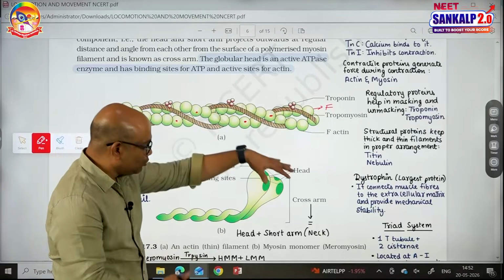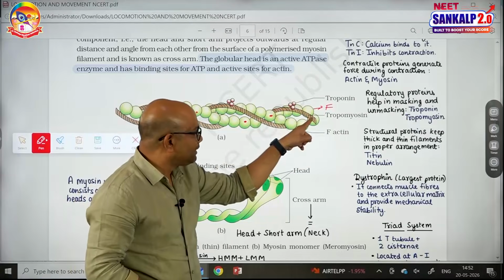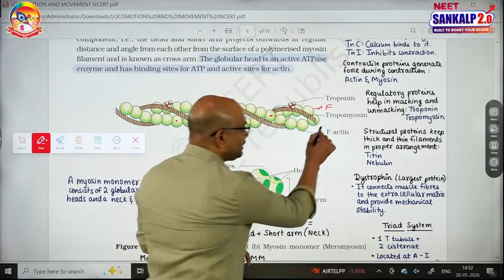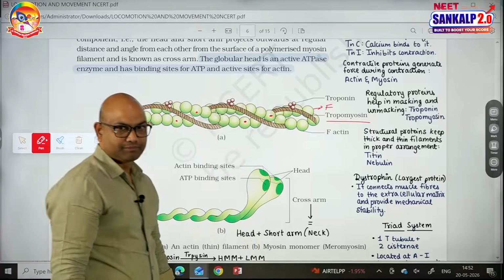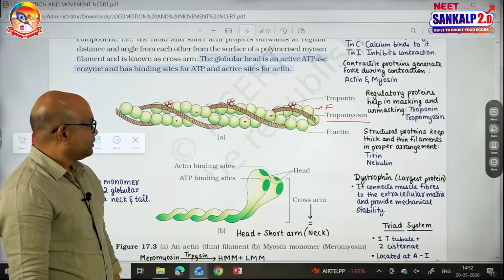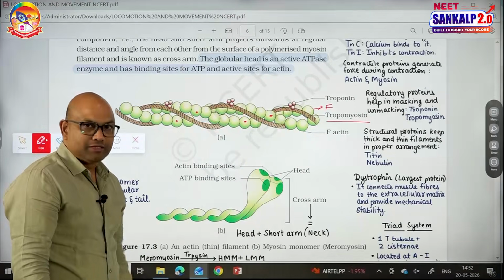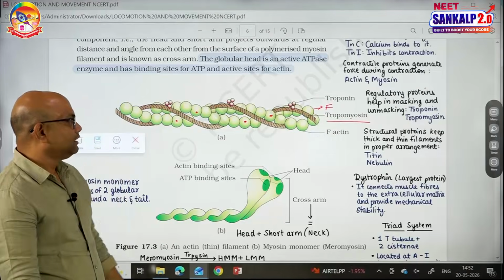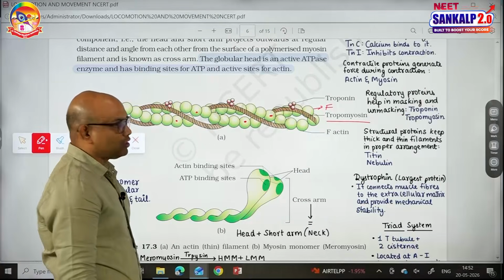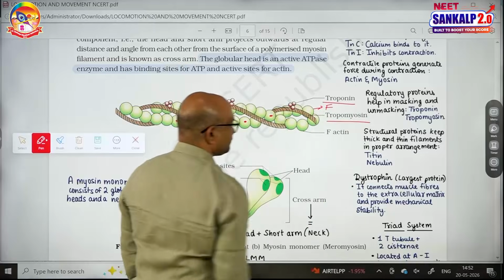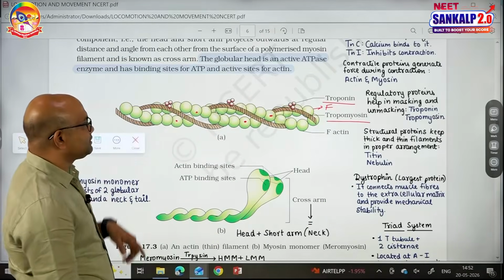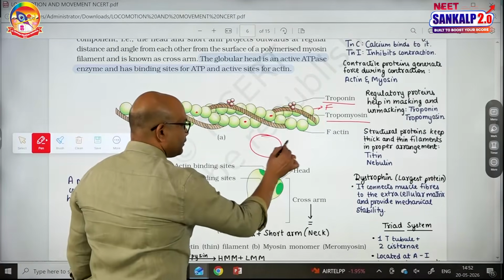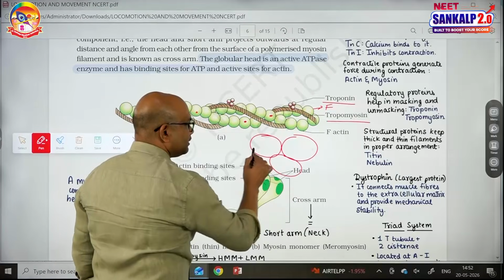Next, covering those, there are two filamentous proteins present in the thin filament known as tropomyosin. On these tropomyosins at regular intervals, another component called troponin is present. See, each troponin has three circles. This is the troponin first circle, second circle, third circle.